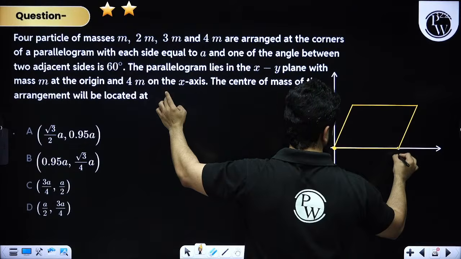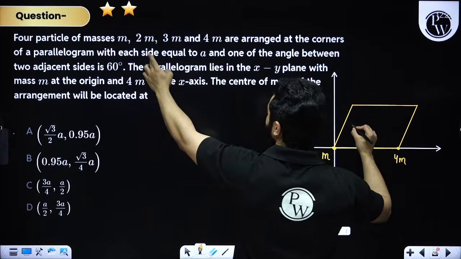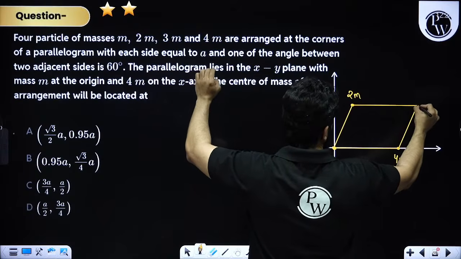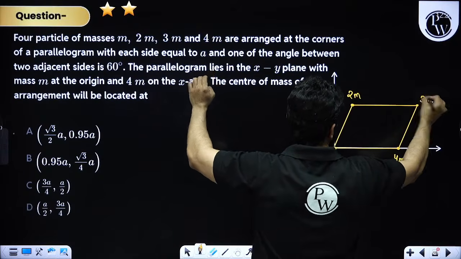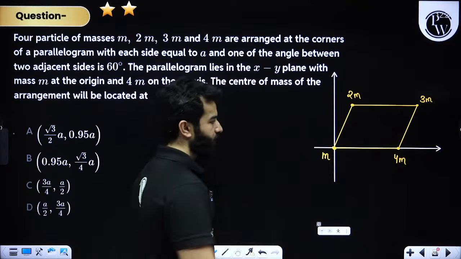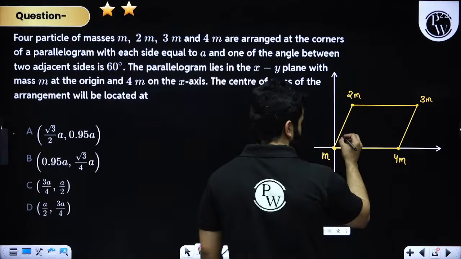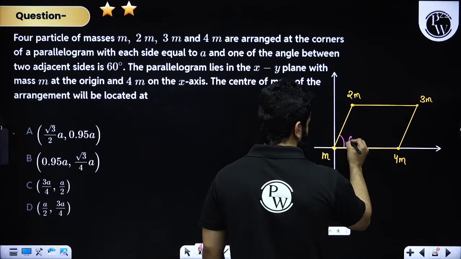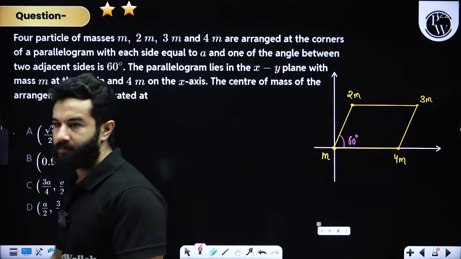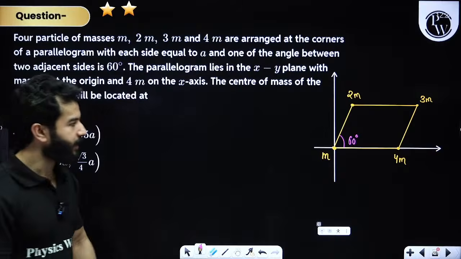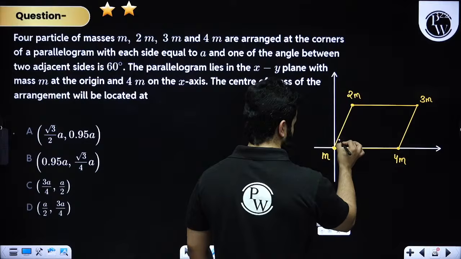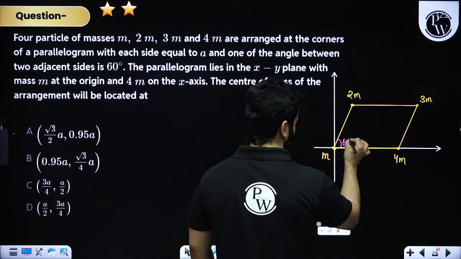So 4m is over here. So which means that after m, 2m will be somewhere over here and this is going to be 3m. Clear? This angle is 60 degree. All right, this angle is 60 degree. Clear?